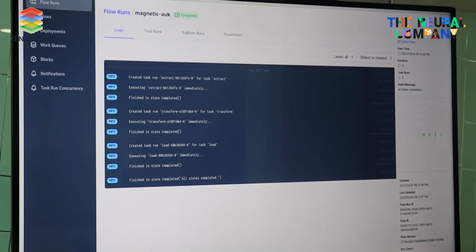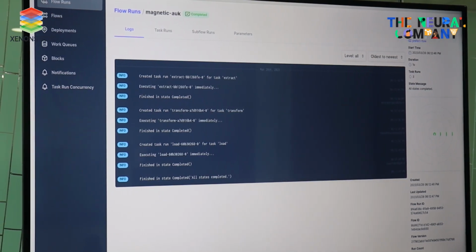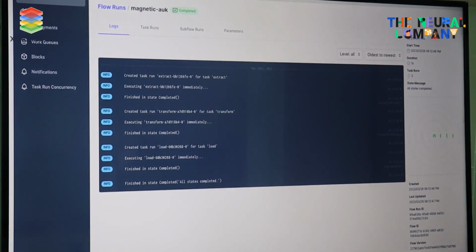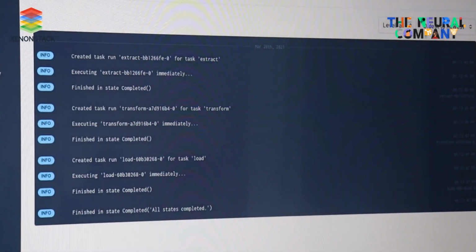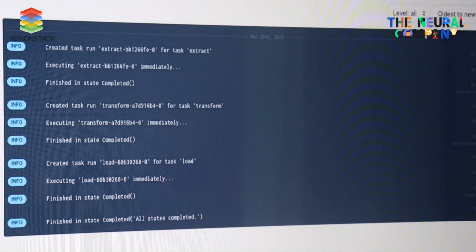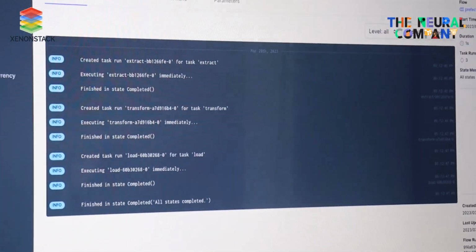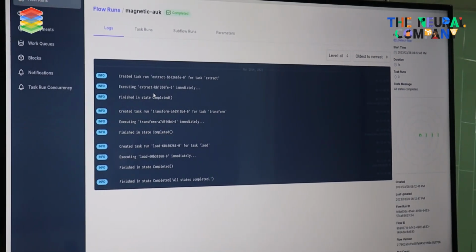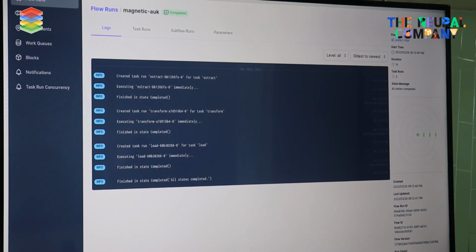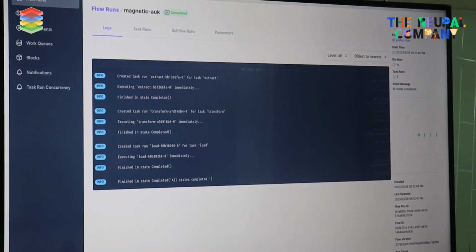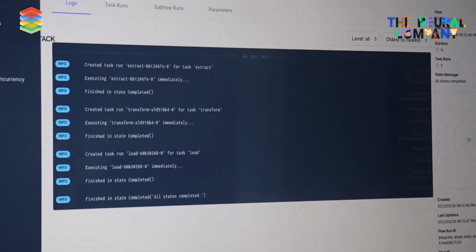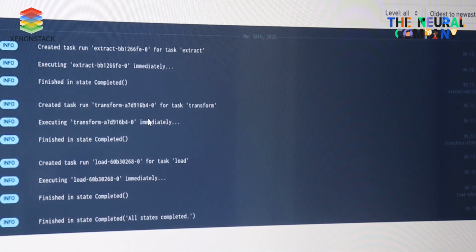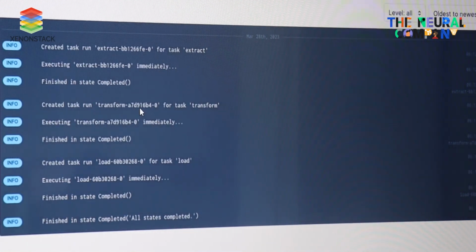This is the web UI of Prefect. We can run this web UI using the command prefect orion start. Prefect provides us with the Orion API that is used for the web UI of Prefect. Here in this UI, we can see our flow runs, flows, deployments and other things. For example, for the example we discussed last, here are the logs that were created while we were running that program, and we can see here the task run: extract is completed, transform is completed.